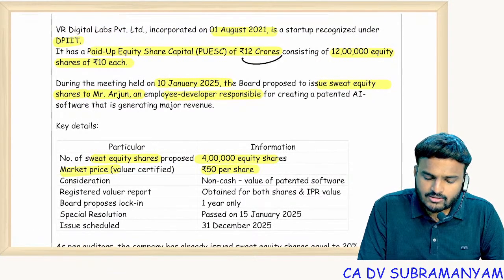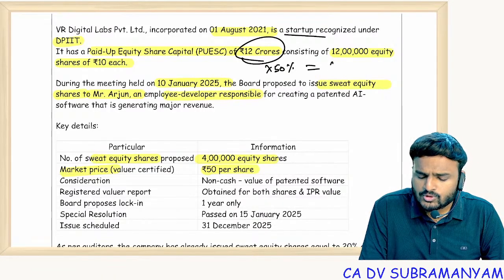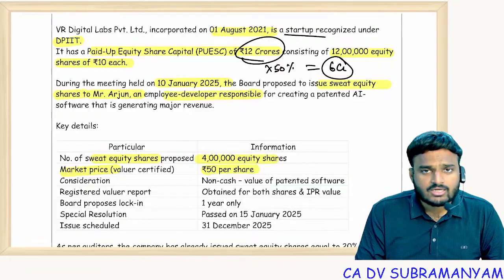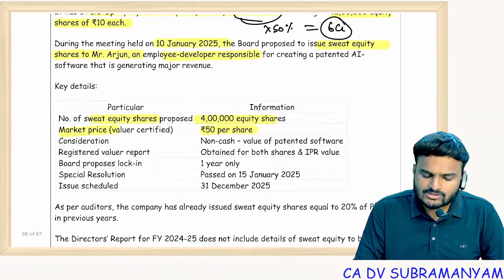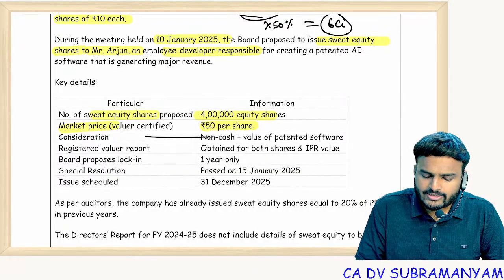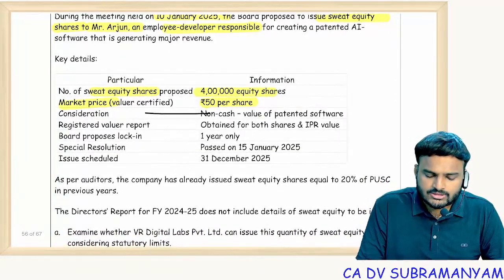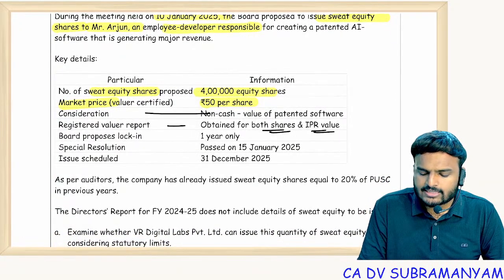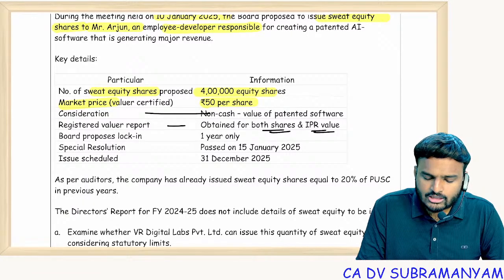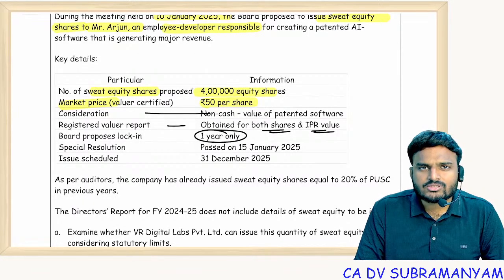12 crores, startup company means into 50%. Up to 6 crores sweat equity allowed. So just 4 lakhs only, right? Consideration: non-cash value of patented software. Registered valuer report obtained for both shares and IPR value. Board proposes lock-in period of 1 year only. Statute is telling 3 years. How can they fix 1 year?